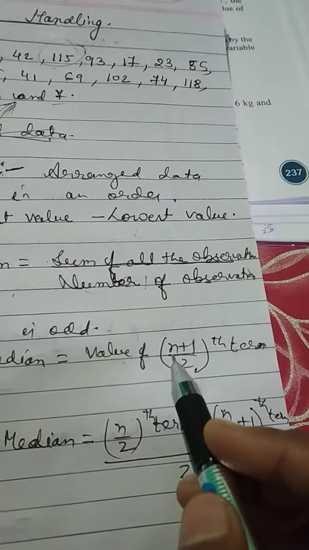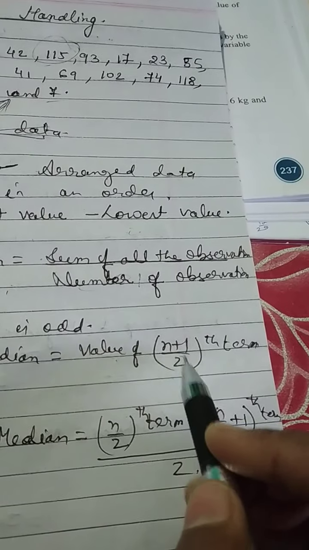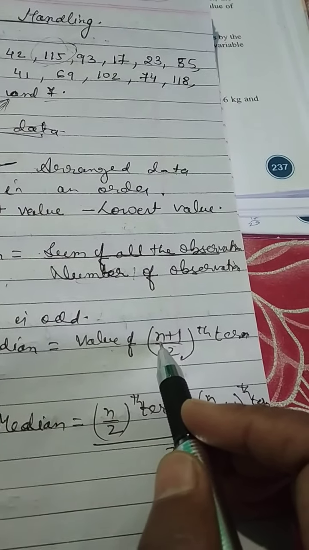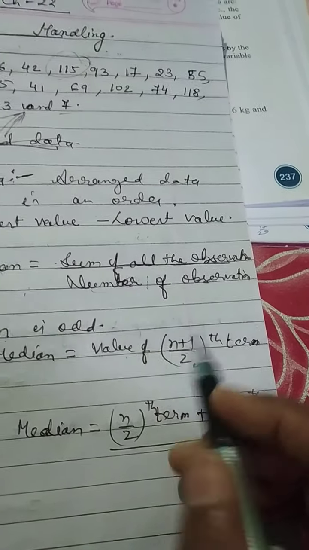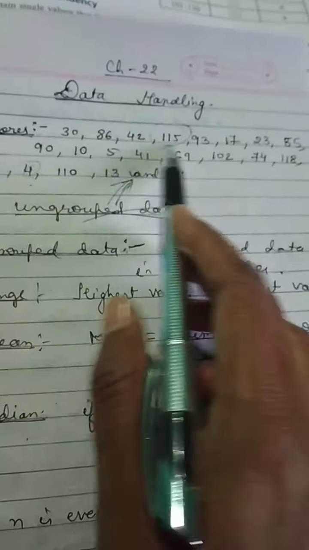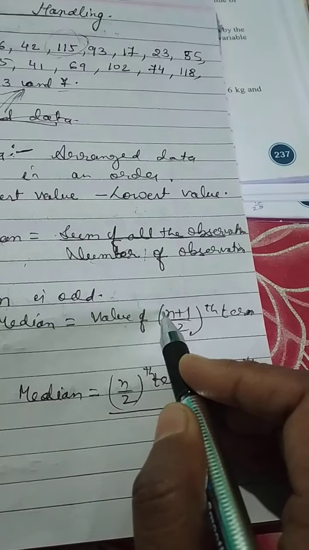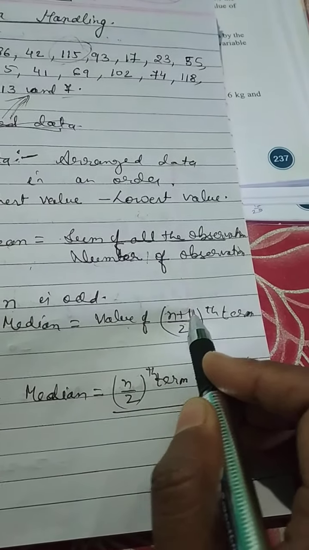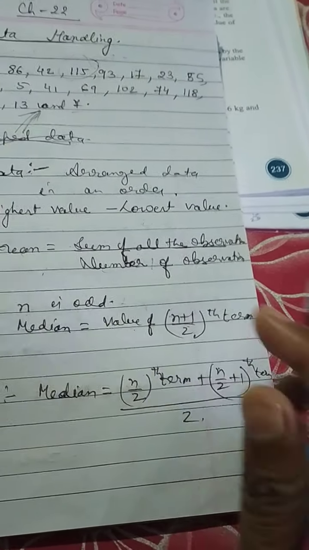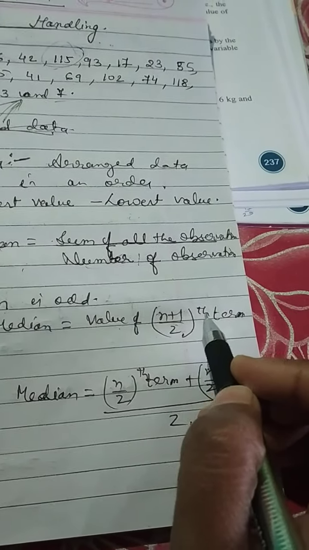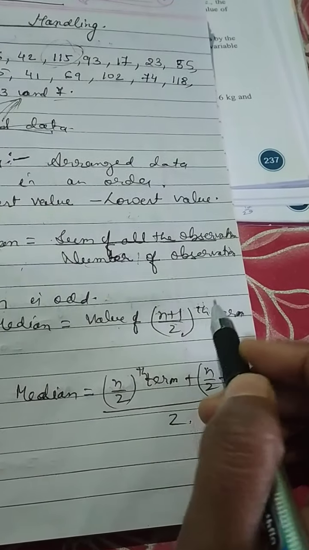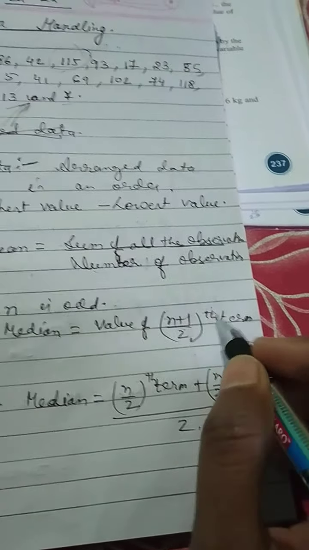What is this formula? n plus 1 by 2. N is the number of terms, the number of observations. Here the number of observations was 21. So in place of n we will write 21, plus 1 by 2, and after that we cancel and find the number.